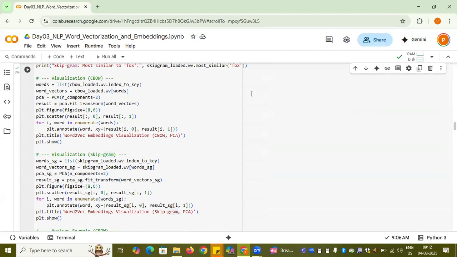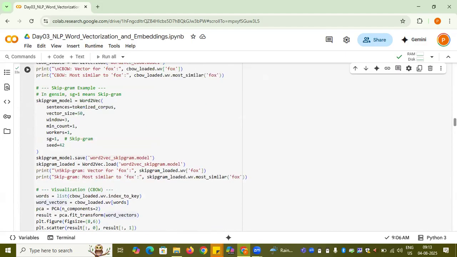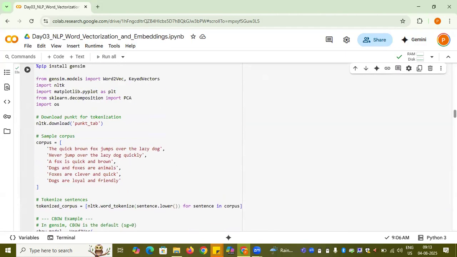So in my model, whatever model I have, this is my vectorization. And there is an index to key. Index to key actually gives you all the words which are there in the model. I am creating a list of it, and then for each and every word, one by one, I am creating vectors. So this is my word and this is my word vector, right? Now what I am doing is I am considering the PCA. PCA is the thing to visualize in the lower dimensions. It is part of sklearn dot decomposition, and then you need to import the PCA.